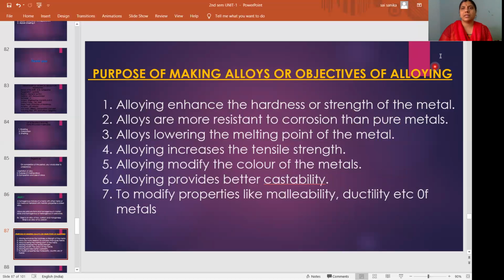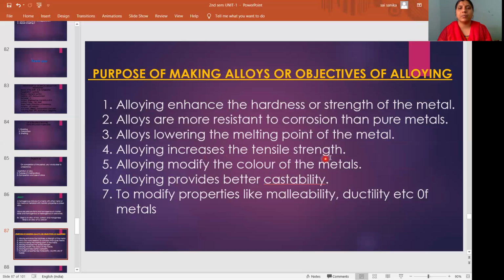Generally, metals will undergo corrosion. Okay. So if you make an alloy, they will resist the corrosion. So alloys are more resistant to corrosion than pure metals. And alloys lower the melting point of the metal. Generally metals have a high melting point. So if you prepare alloys, its melting point will decrease. Alloying increases the tensile strength. Generally metals have high tensile strength. By making alloys, its tensile strength increases still further.